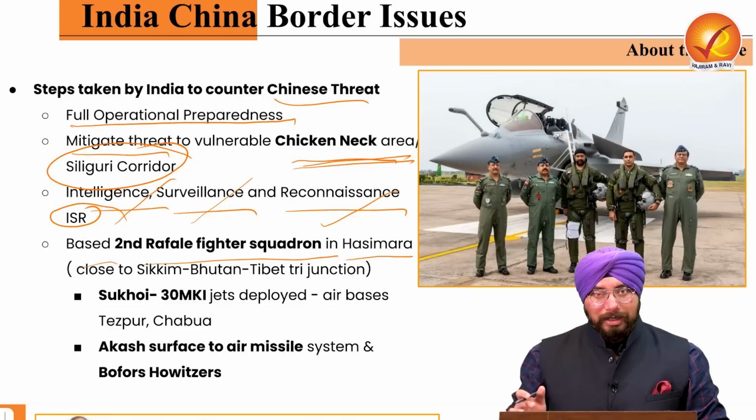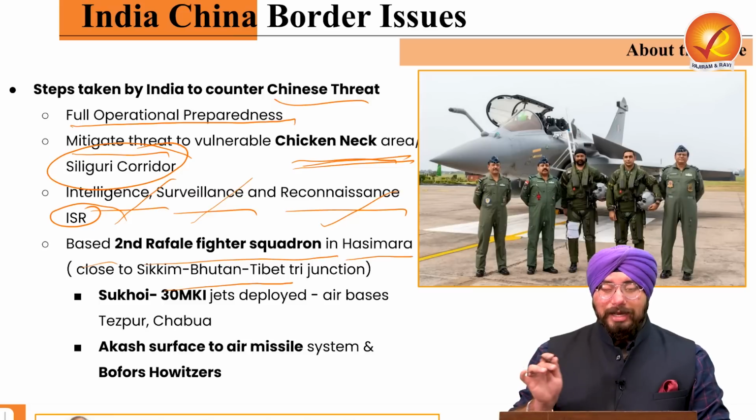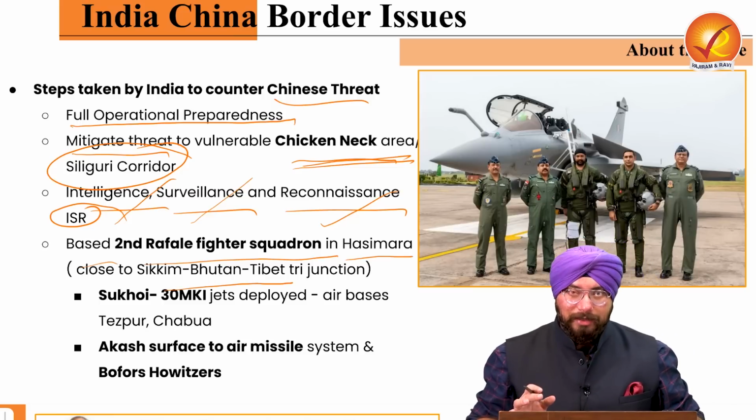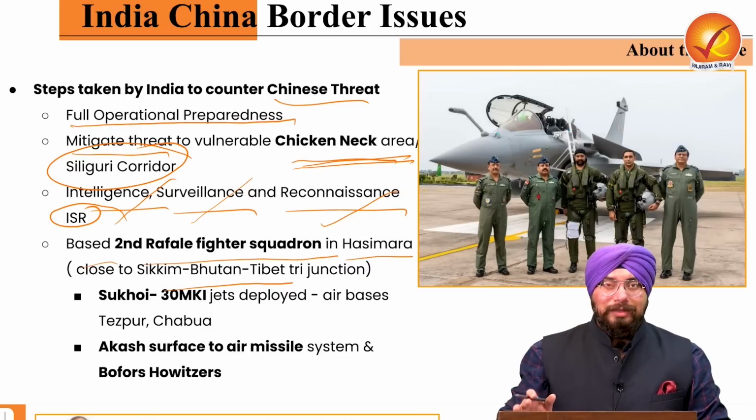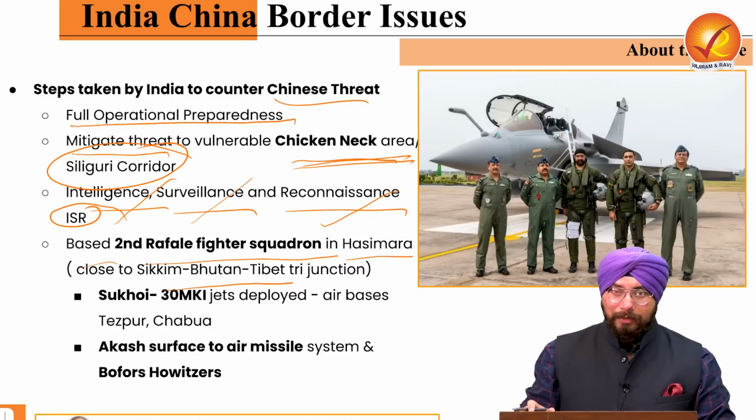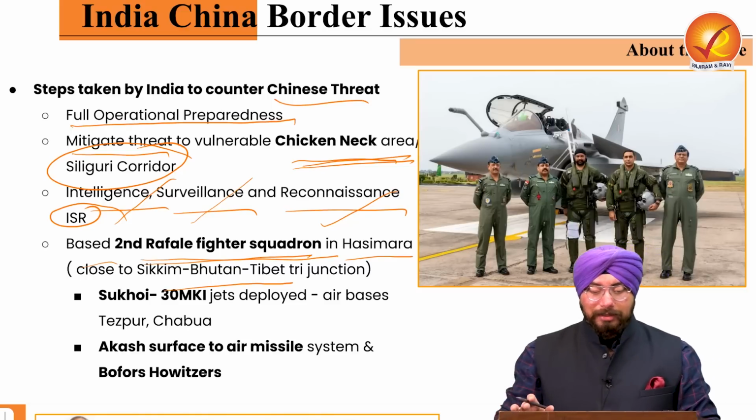Now, the area of Hasimara is close to the Sikkim, Bhutan, and Tibet tri-junction area, which is a very, very strategic and very, very important location with respect to the security of our country. So we have based the second Rafale fighter squadron in that region.